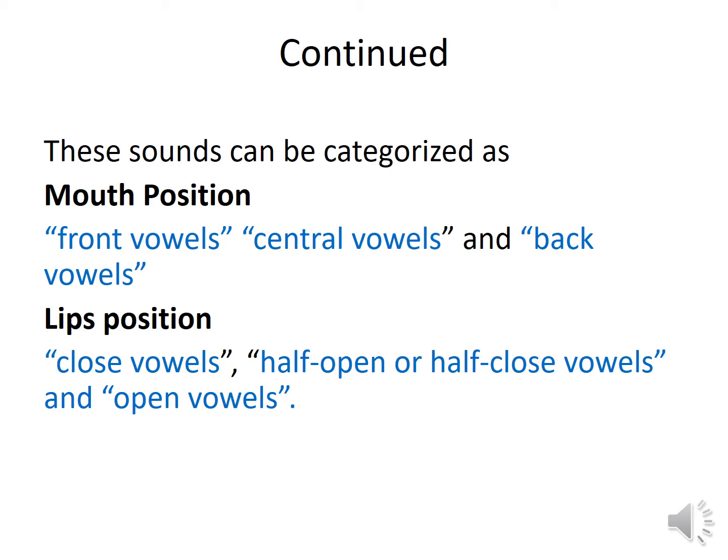Like E, where the frontal mouth position is involved while we pronounce the first monophthong sound, and then the second one, like pen or ten, the middle sound in pen and ten, is a central vowel.